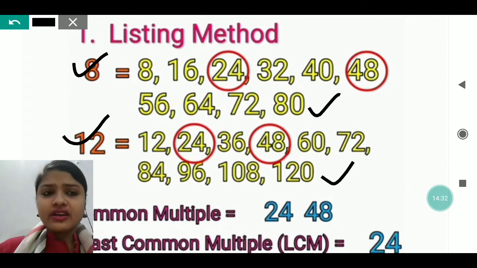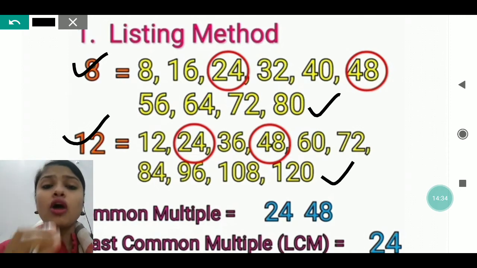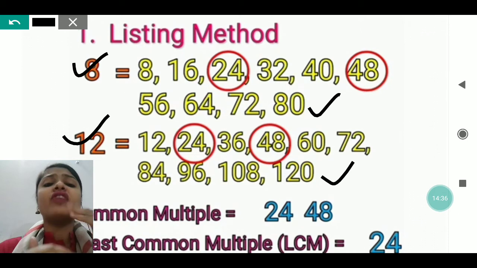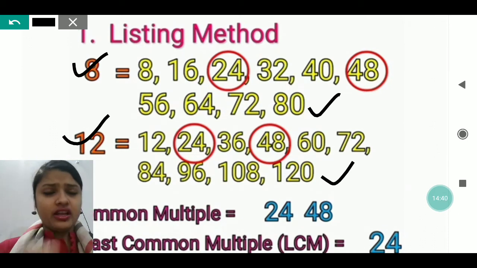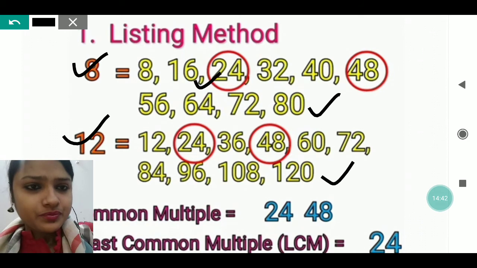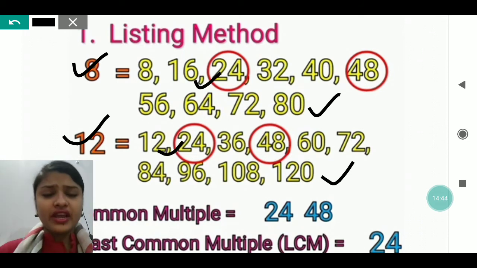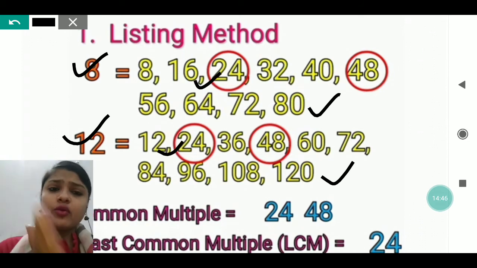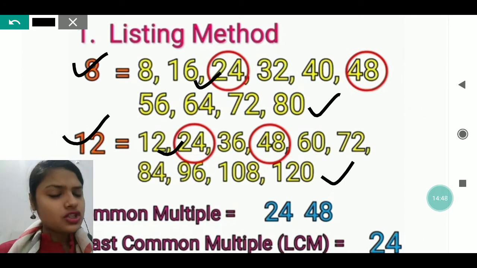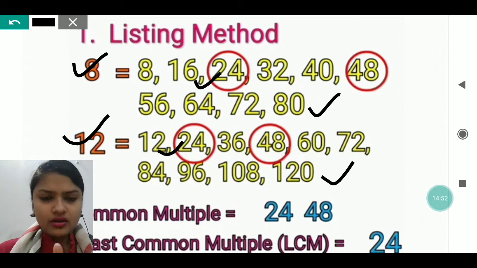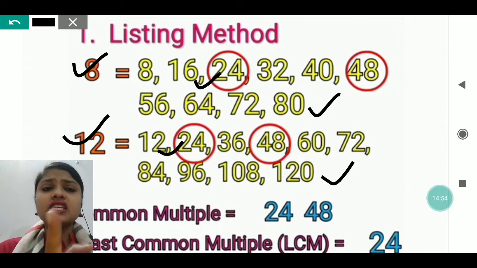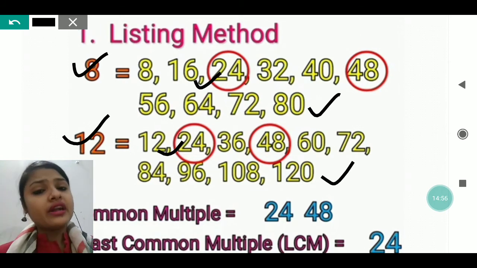After this, my dear, we can see which is the first common number we are getting. That is 24. 24 in the table of 8 we are getting is 3 times, and 24 in the table of 12 we are getting is 2 times. So that 24 will become the common. The LCM of 8 and 12 will be 24.